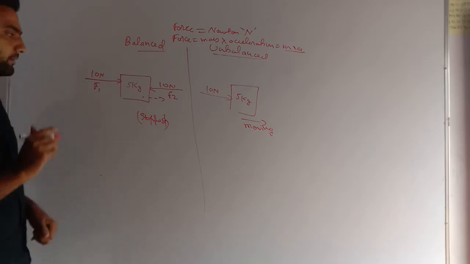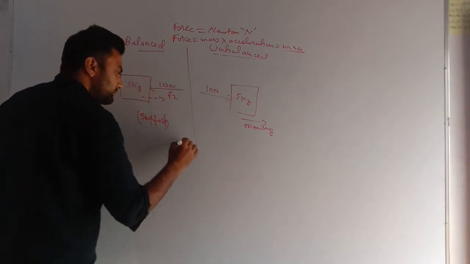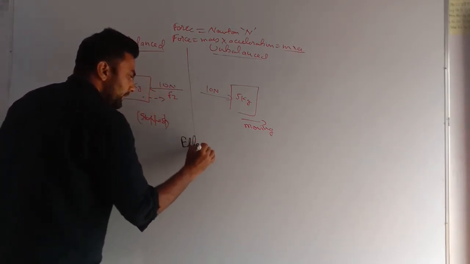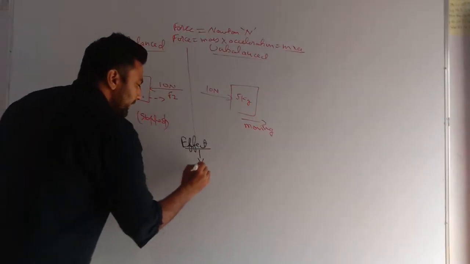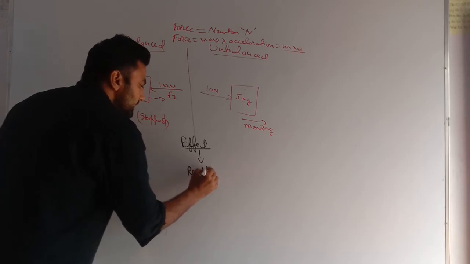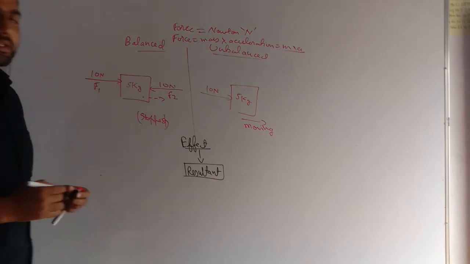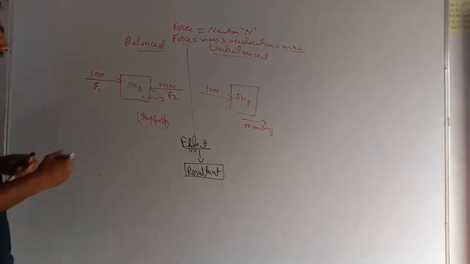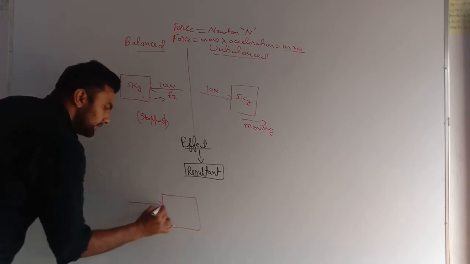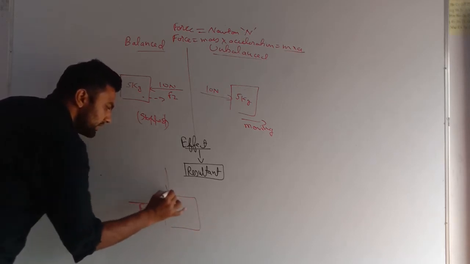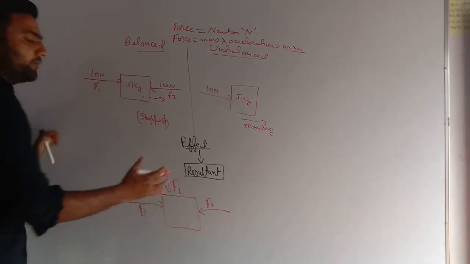The reason is that, very important my dear students, whenever we want to know the effect of force on any body, we need to know the resultant force. We must always know the resultant force. What is resultant force? If there is a body, and in this direction I have applied force 1, in this direction force 2, and in this direction force 3, there are three forces.